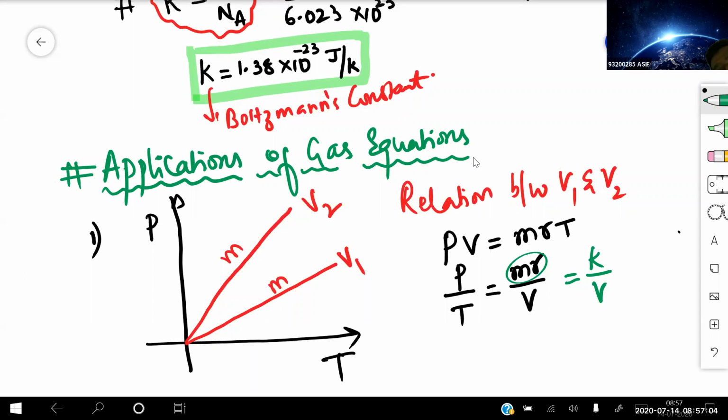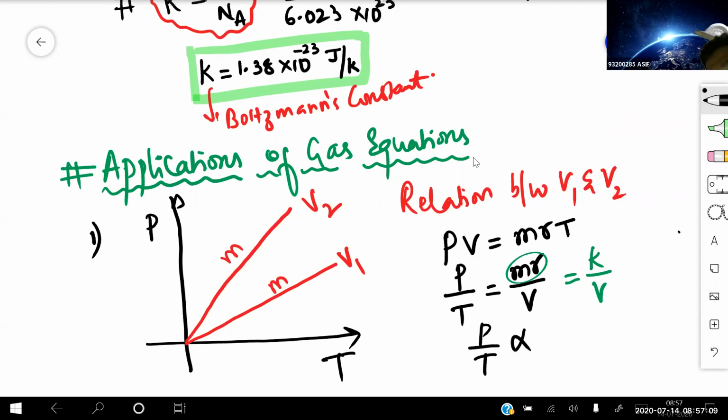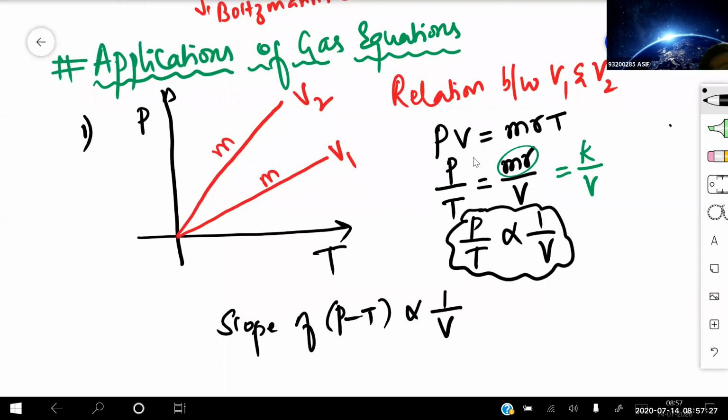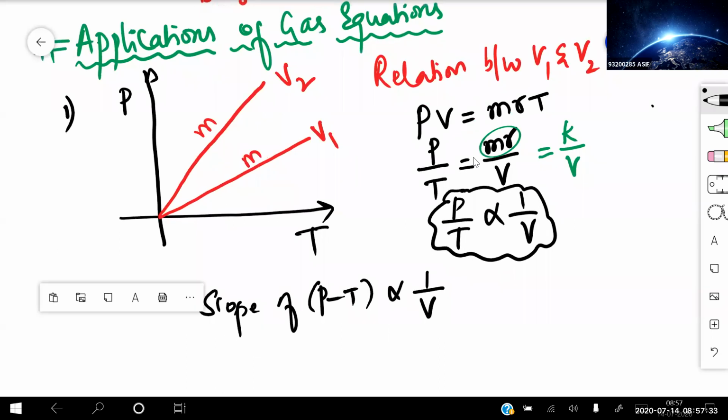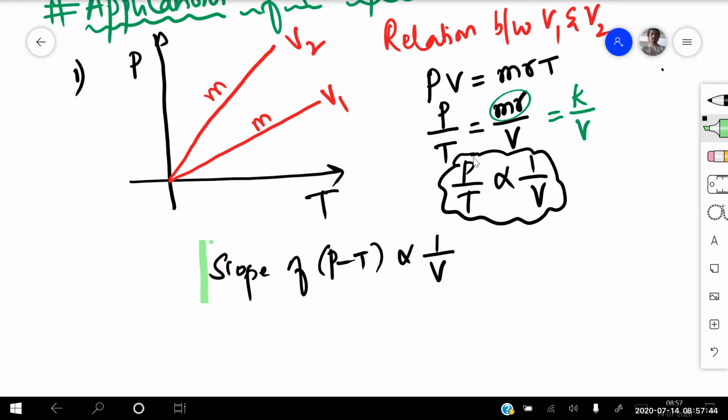Can anyone tell me? P by T is inversely proportional to volume. That means the slope of the PT graph is inversely proportional to volume. That means more volume, lesser will be the P by T. Got the condition? Sir, can you explain once more, sir?